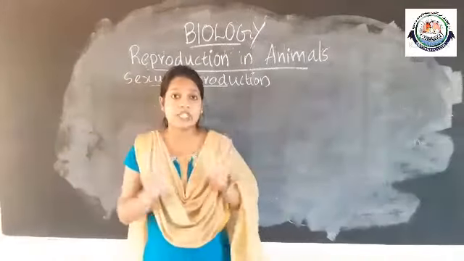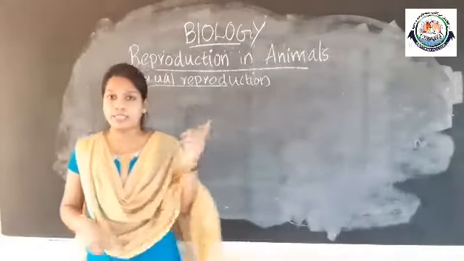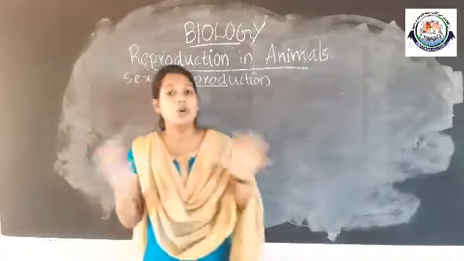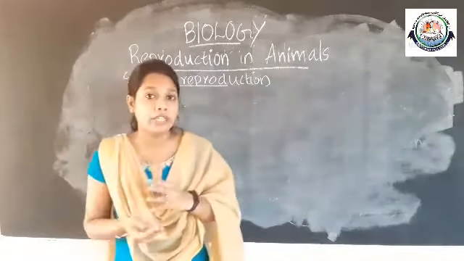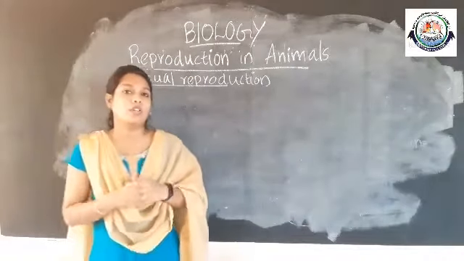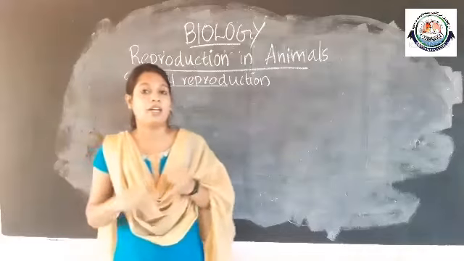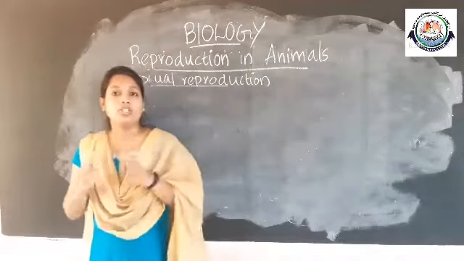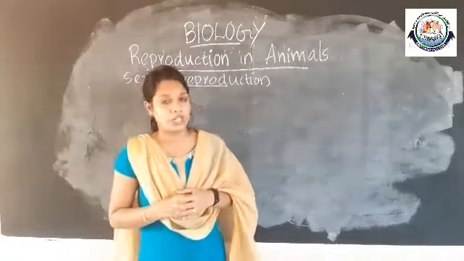In asexual reproduction, only a single parent is involved and there is no fusion of gametes, or no gamete formation occurs during asexual reproduction. Amoeba, hydra, yeast, all these organisms have an asexual mode of reproduction.